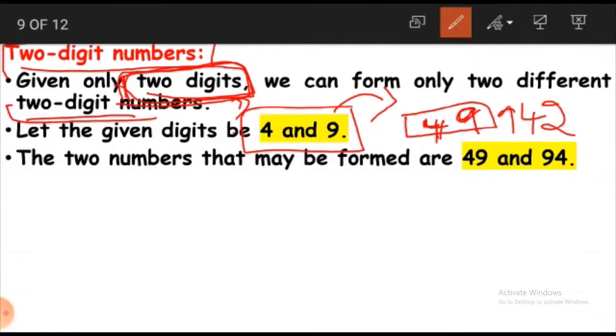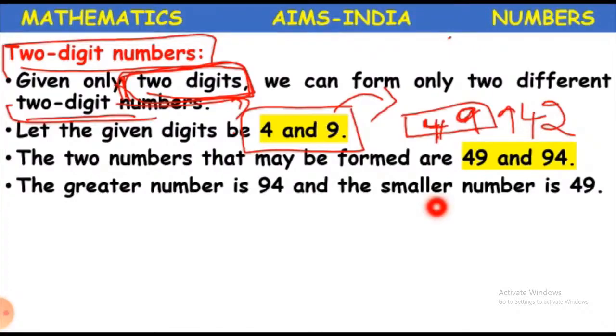Now, among these 2 numbers, which is the greater number? 94. The greater number is 94, and the smaller number is 49. We formed two digit numbers from these 2 digits, 4 and 9, right?